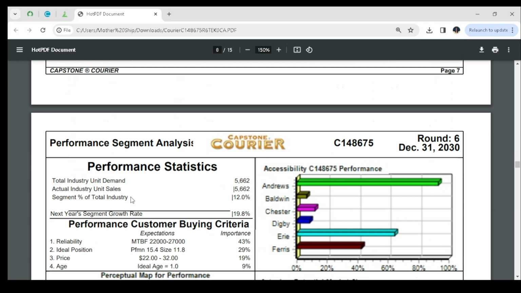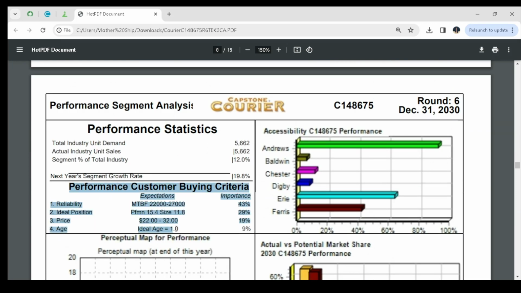On to the next segment, which is the performance segment. This is what customers expect. A reliability of 22,000 to 27,000, it has 43% importance. Positioning performance 15.4 and size of 11.8, and it has 29% importance. A price 22 to 32, and it has 19% importance. An age of 1.0, it has 9% importance.